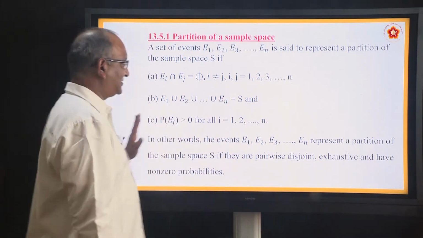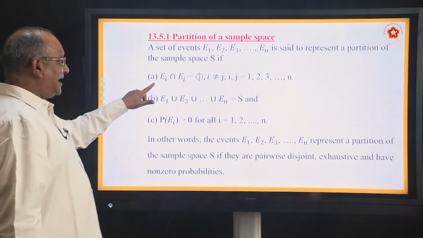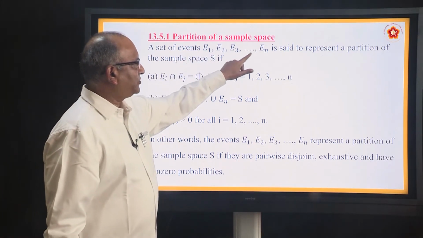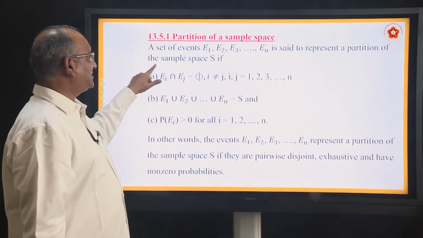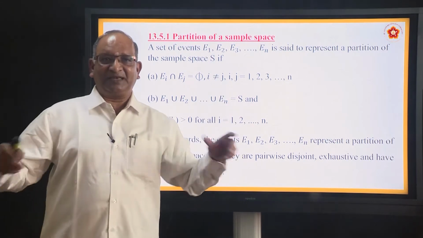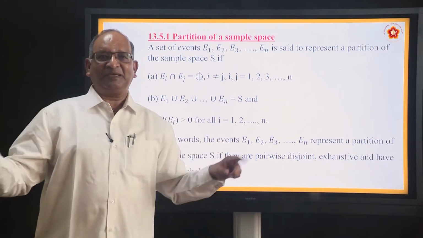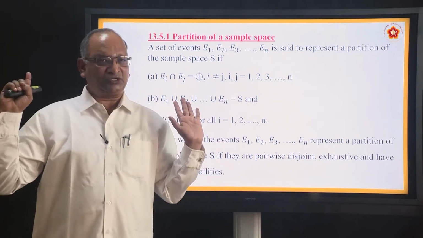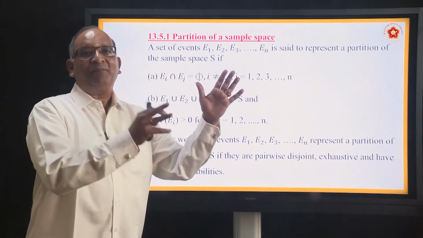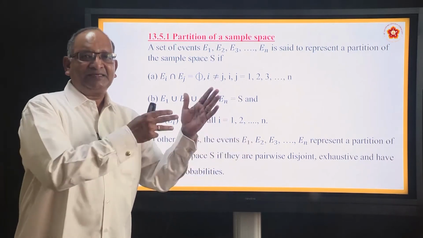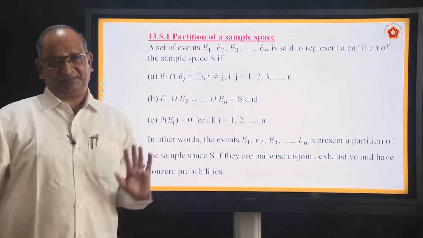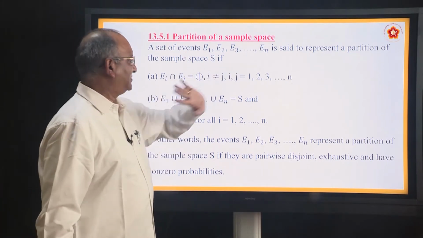That is what he explains here. He says a set of events E1, E2, E3 up to En is said to be representing a partition of the sample space S. Remember, S is nothing but the sample space. For example, when you roll a die, the sample space consists of 1 to 6 numbers. That is all. S is that. What are these E1, E2, E3, En? These are all partitions. The partitions can be 2, 3, 4, anything. So these are all partitions.